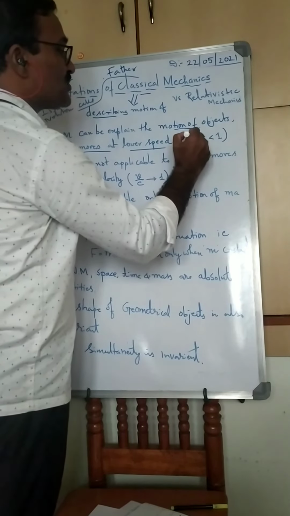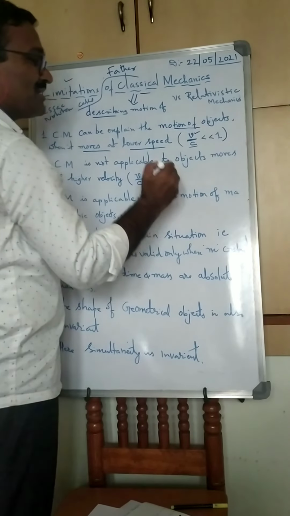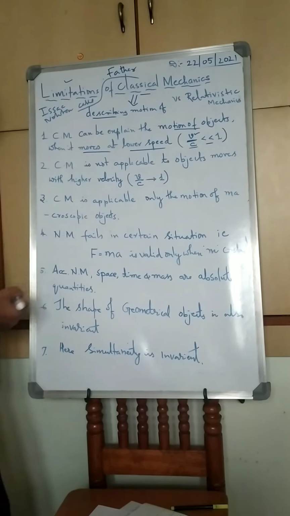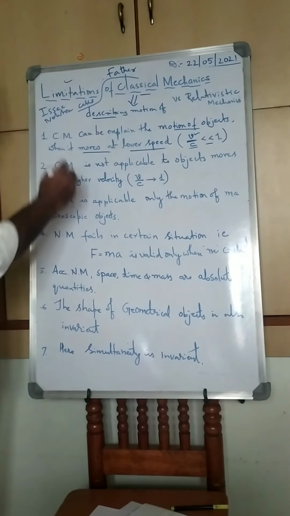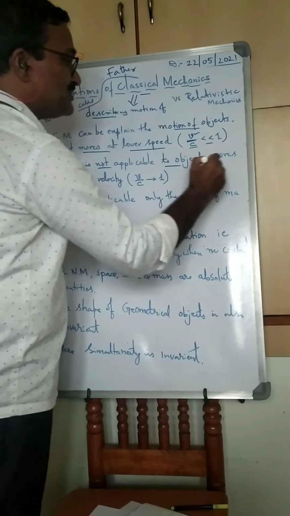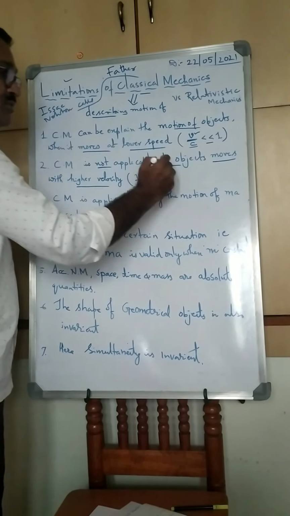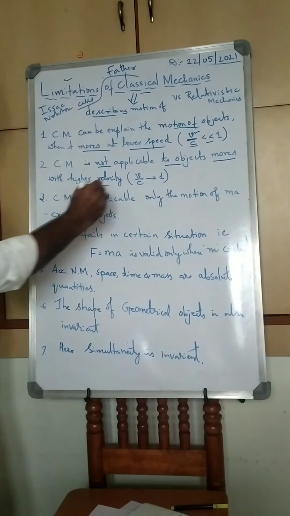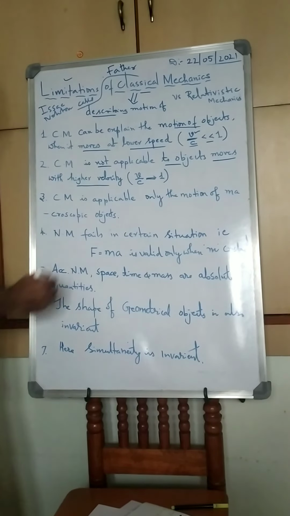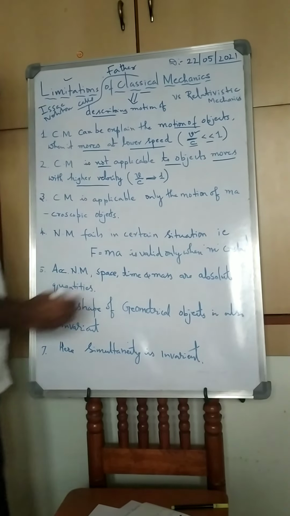That is, the ratio V by C, where V is the speed of the object and C is the speed of light, must be very much less than 1. Then only classical mechanics is applicable. Therefore, it is not applicable to objects moving with higher velocity. When V by C tends to 1, it is not applicable. When V by C is very much less than 1, it is applicable.